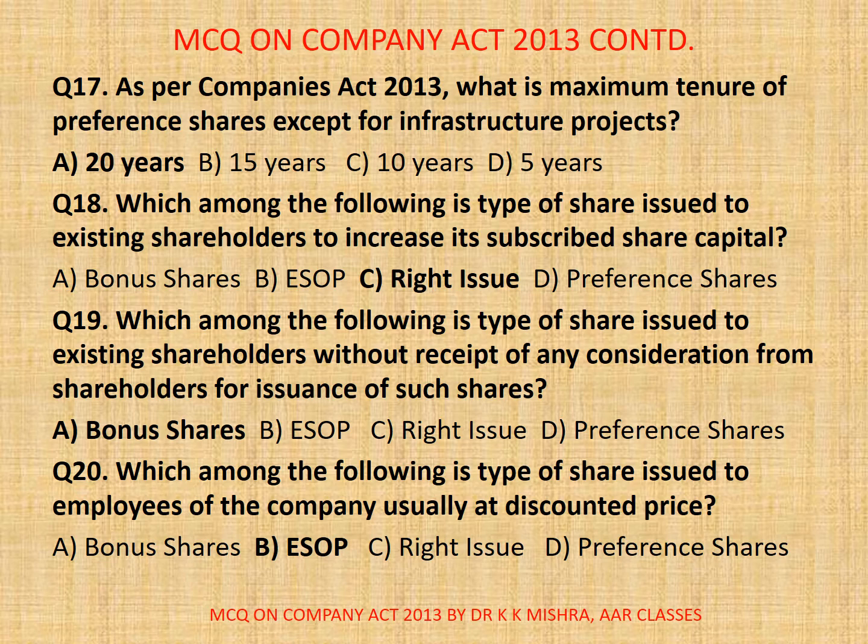Question number 20. Which among the following is type of share issued to employees of the company usually at discounted price? A. Bonus shares, B. ESOP, C. Right issue, D. Preference shares. Correct option is B. ESOP.